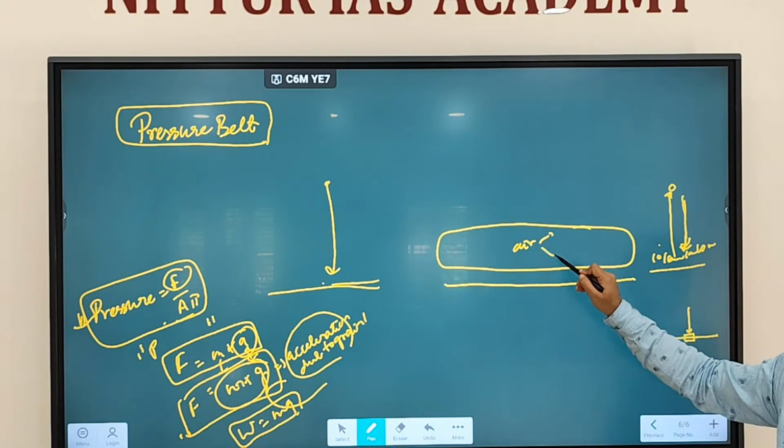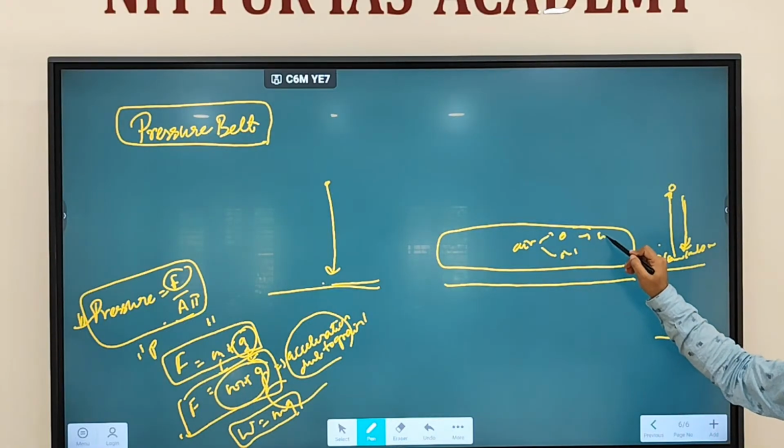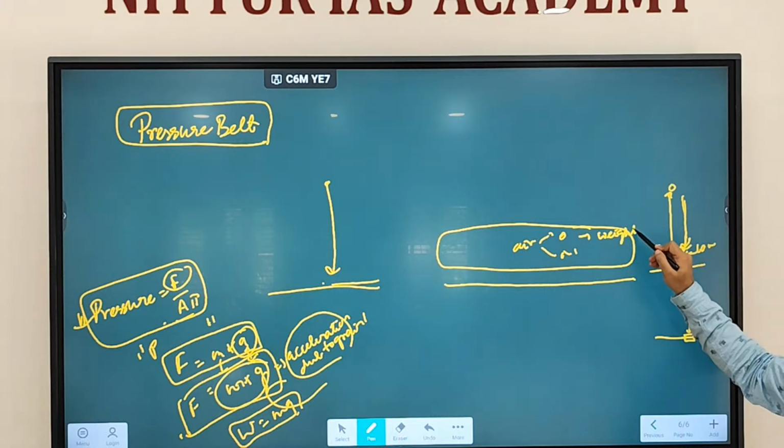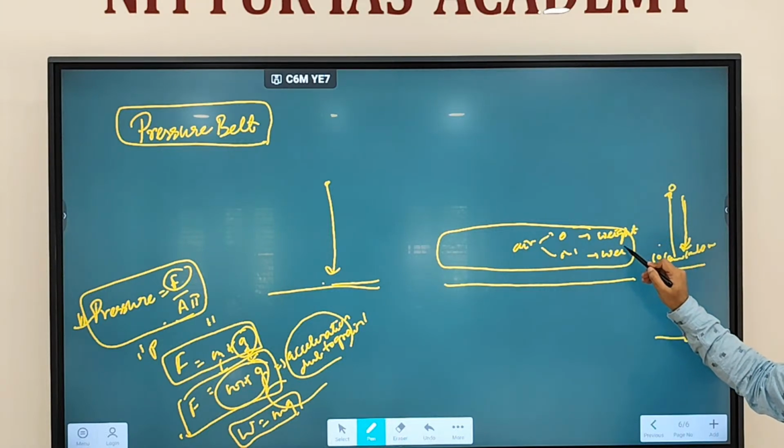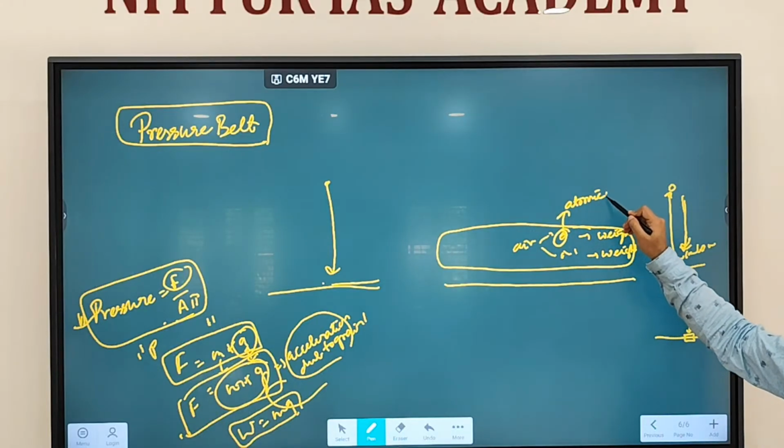Let's say air contains oxygen, nitrogen, gases. These gases have certain weight. Why do these gases have certain weight? Because they have certain atomic mass. They consist of electron, proton, and neutron.